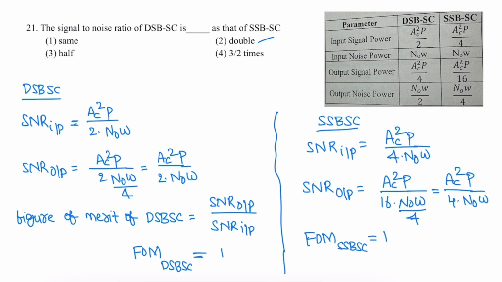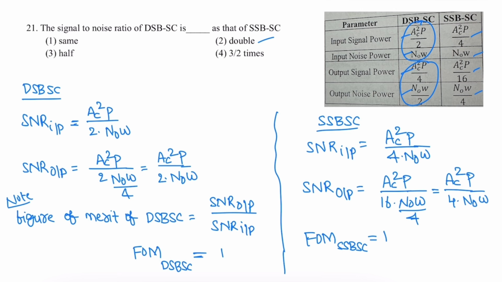Next question. Note the figure of merit of DSB-SC. It is the output signal to noise ratio divided by the input signal to noise ratio. We have input signal power, input noise power, output signal power, and output noise power for DSB-SC. For SSB-SC, likewise, input signal power, input noise power, output signal power, and output noise power. So this is the input signal to noise ratio, and this is the output signal to noise ratio. Figure of merit is output signal to noise ratio by input signal to noise ratio.